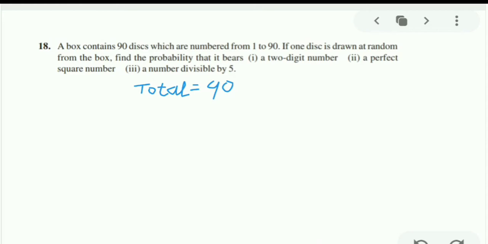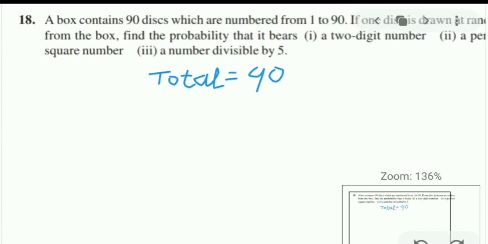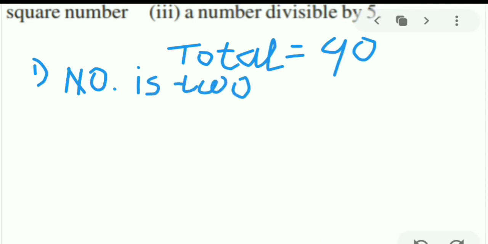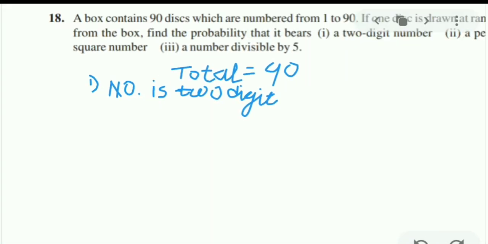If one disc is drawn at random from the box, find the probability that it bears. Means 3 questions are given to us, and we have to solve 3 different ways. We have to take the probability for the first question, that the number should be a 2-digit number. So let us write the first one and find the probability that the number is 2 digit. Right, a 2-digit number we have to find.